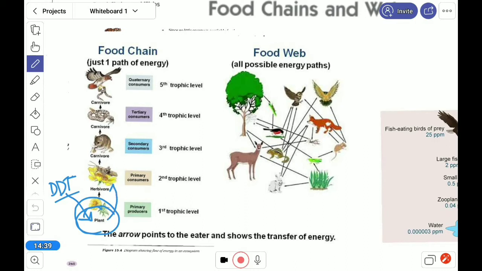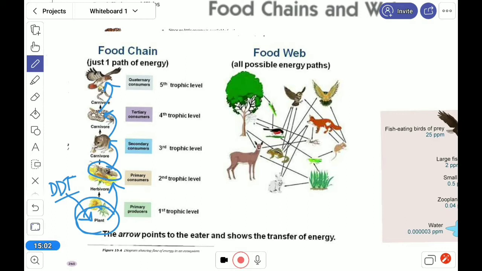When a consumer takes that toxic plant, the DDT-containing plant, then again it goes inside their body, and in that way this toxicity goes to the different trophic levels.